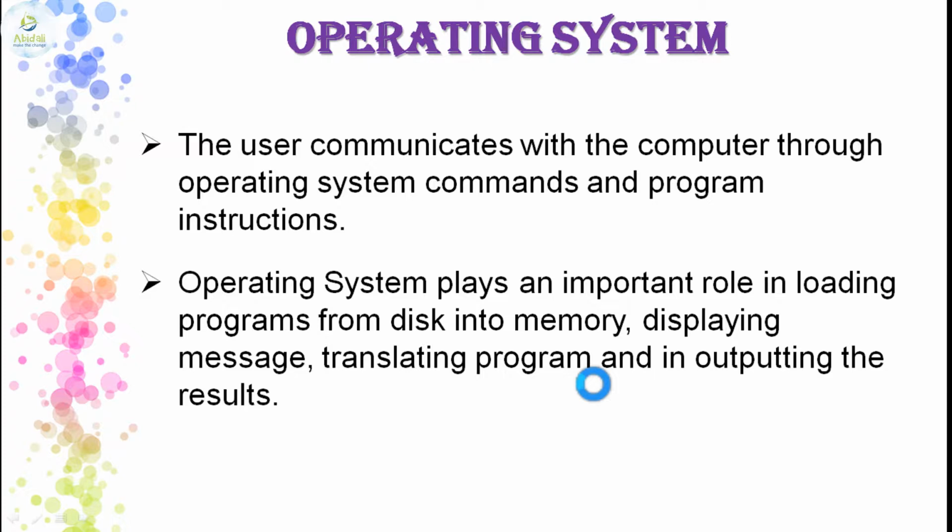The next point about the operating system is that the user communicates with the computer through the operating system only. Whenever the user wants to give certain commands or perform certain tasks or programs, instructions are not given directly to the computer. Instead, we need to give them to the operating system. So we call the operating system an interface or intermediator between two things, it can be the user and the program, or the user and the hardware.